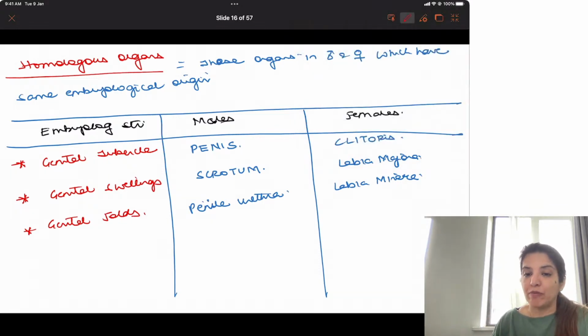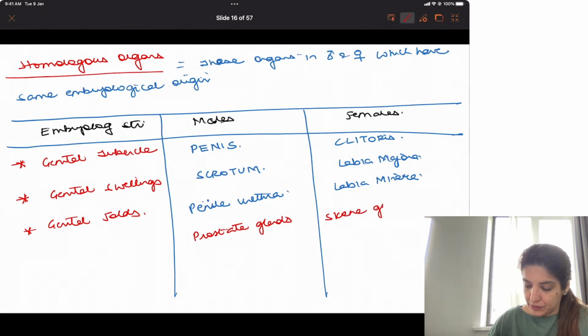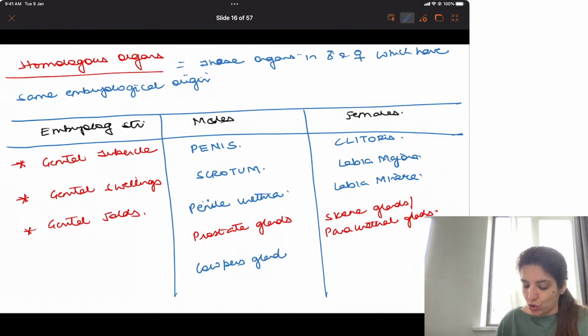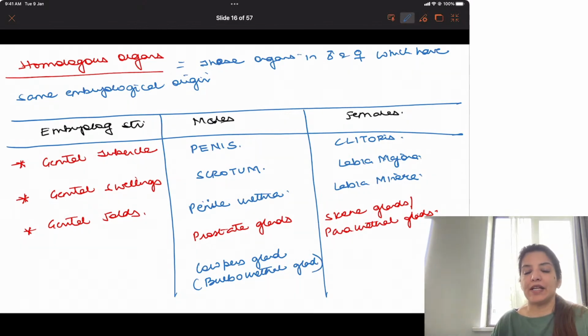Two more structures which you have to remember which are homologous are prostate gland in males, which is homologous to Skene glands or paraurethral glands in females, whereas Cowper's gland in males, also called bulbourethral gland, is homologous to Bartholin glands in females, right?